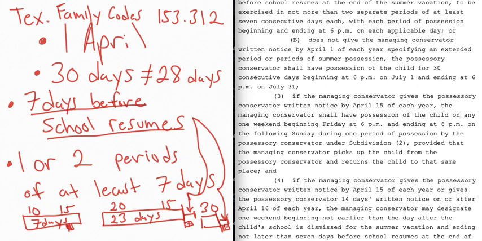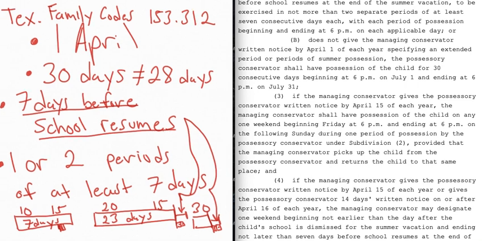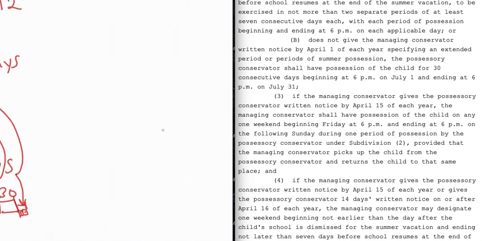So if you're in Thailand, then you're in Thailand and they got to come pick up the kid. If you're in Disneyland, that's what it says right here. It does not say at baby mama's house, the police station, or nothing. It says they pick up the child from you. This is you right here, the possessory conservator.